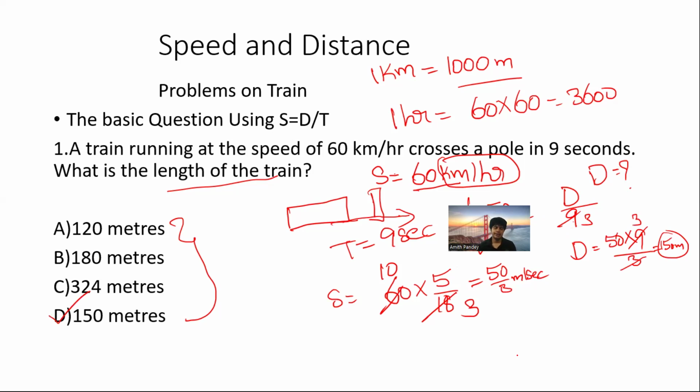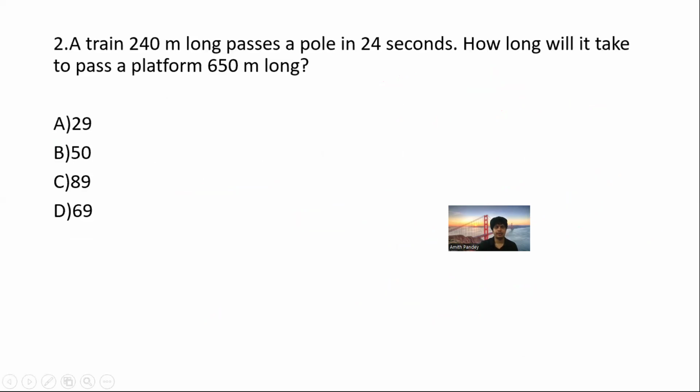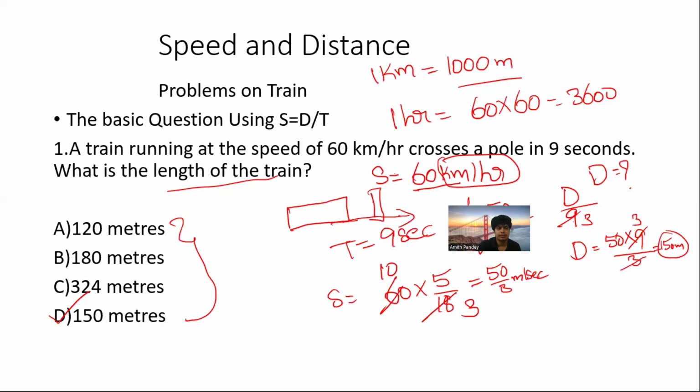Clear? Okay, so let me give you one question similar to that. Sorry, there is no similar question. You can just note it down as your homework. There is a train which is going at the speed of, take it as 54 km per hour.